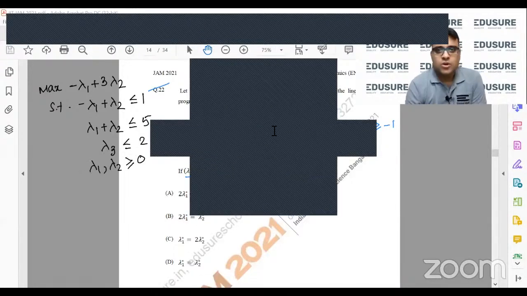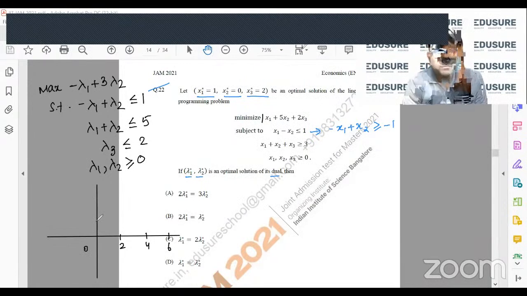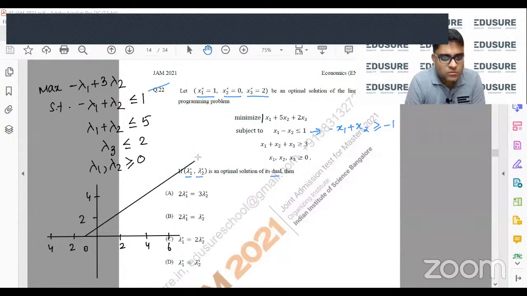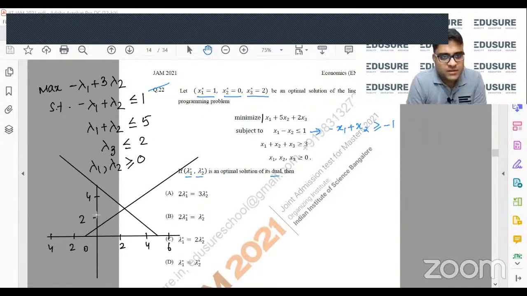तो इसको हम लोग ड्रॉ करेंगे, बहुत इजीली ड्रॉ कर सकते हैं, quickly we can do it. हम लोग बेसिकली सोल्यूशन है -1 and 1, कुछ ऐसा बनेगा लाइन. Second coefficient is 5 for each. Third coefficient is lambda 3 less than equal to 2. Basically, the basic feasible region will be this.